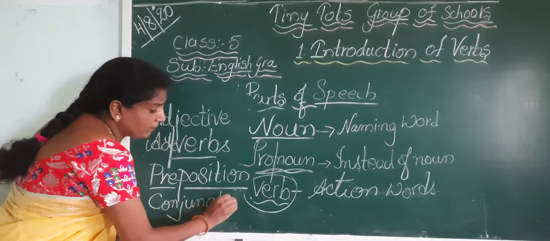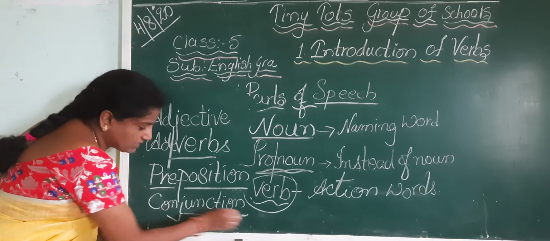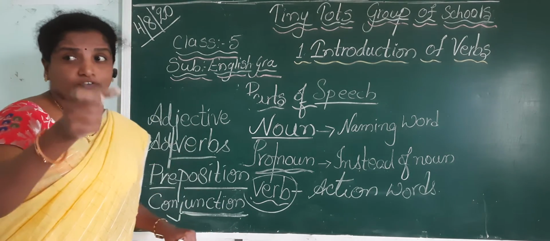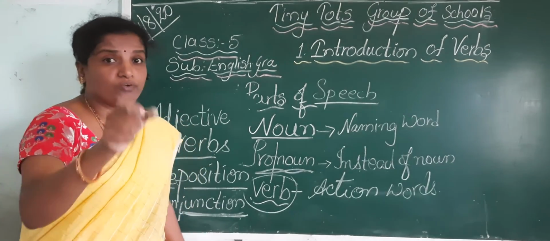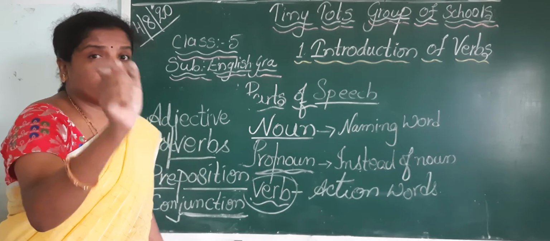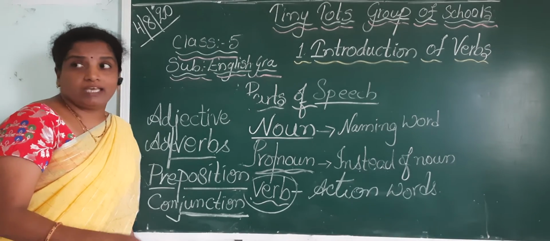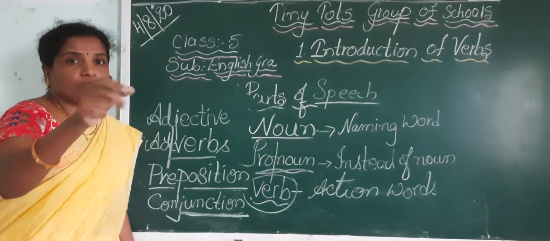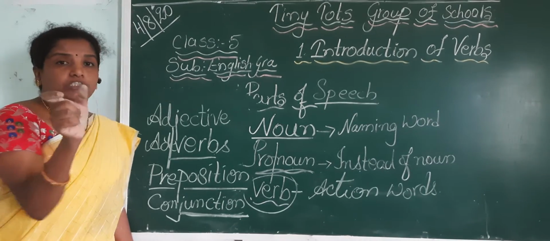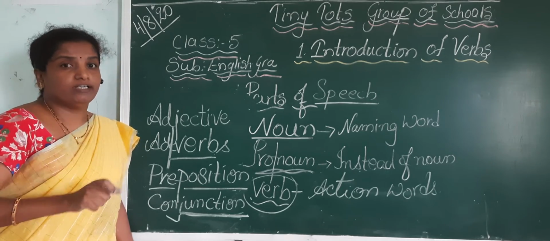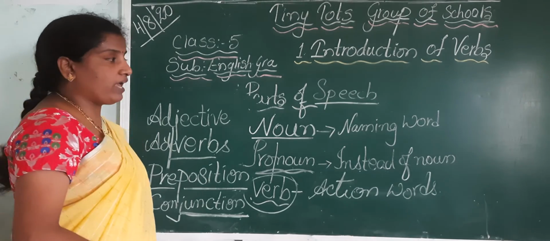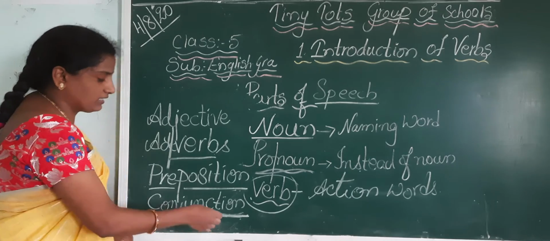Conjunctions. What do you mean by conjunction? Junction means the meeting point. See, if you split each and every word, you will get the definition for the word. Here, junction means the meeting point. It means if we join two words or two sentences by a word, that particular word is known as conjunction. Is it clear?